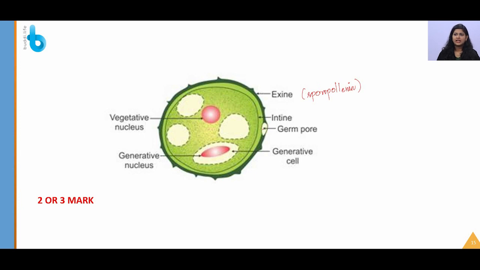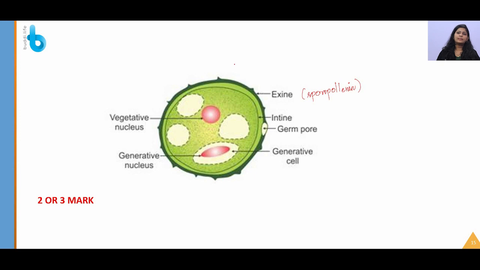Then they have the intine, and this germ pore is present here where the pollen tube will be developing, which we will be discussing later. You can see a small cell that is floating inside the cytoplasm of this large cell, and that is the generative cell, and this is the generative nucleus, and one more nucleus that is present is the vegetative nucleus. You have one speciality in pollen grain.